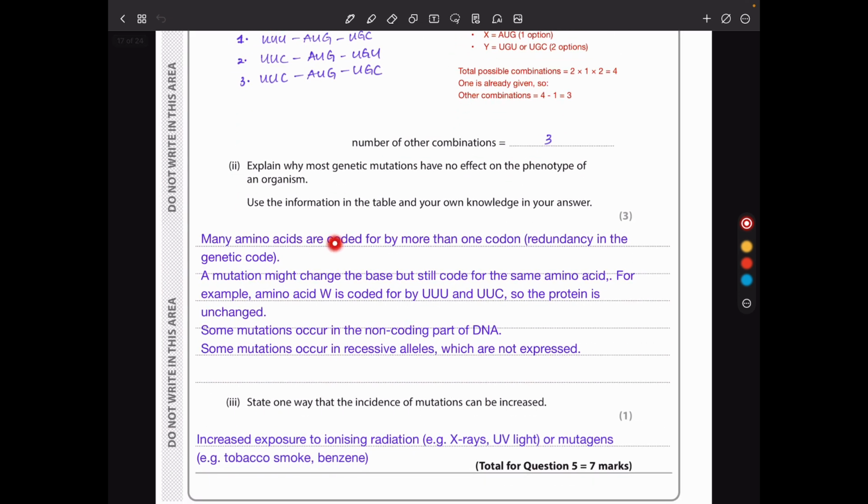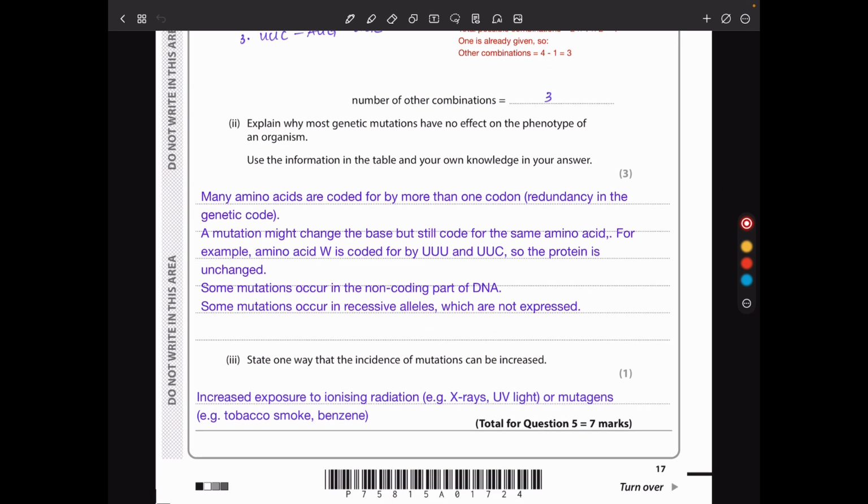So I said many amino acids are coded for by more than one codon. A mutation may change the base sequence but still code for the same amino acid. For example, amino acid W is coded for by UUU and UUC, so the protein is unchanged. Some mutations occur in the non-coding part of DNA, and some mutations occur in recessive alleles which are not expressed. Then state one way that the incidence of mutations can be increased: exposure to ionizing radiation like X-rays, UV, or mutagens like those in tobacco smoke and benzene.